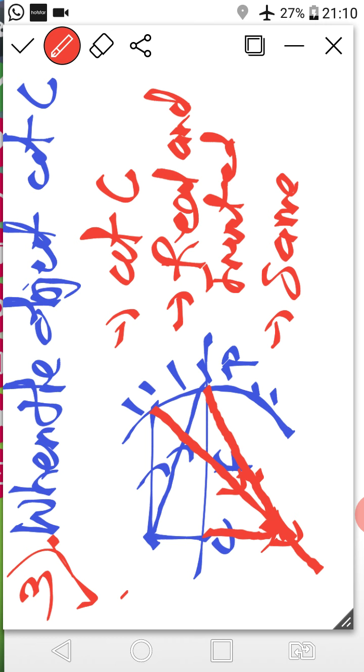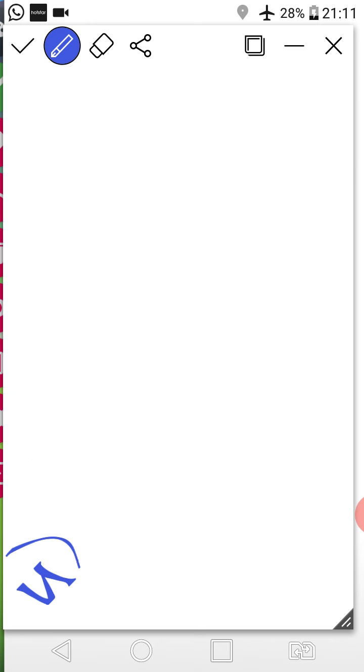So both the reflected rays are intersecting at point C. Now draw the diagram. After that write down these 3 points like that: the position of image is at center of curvature, the nature of image is real and inverted, and the size of image is the same as the object.